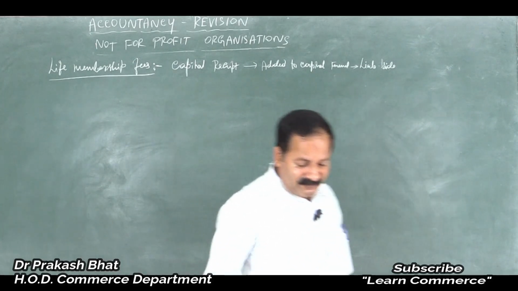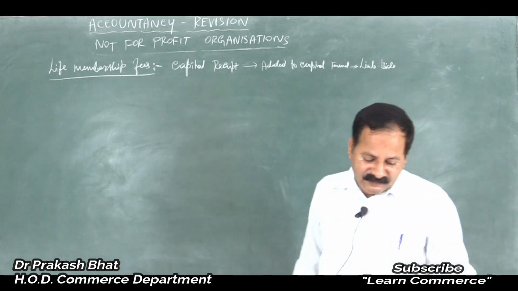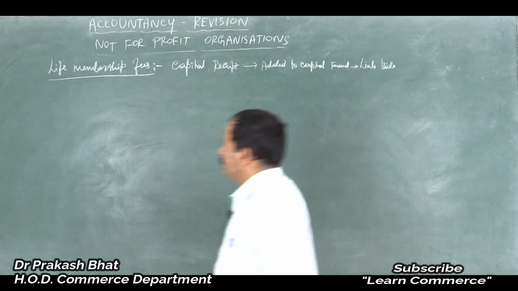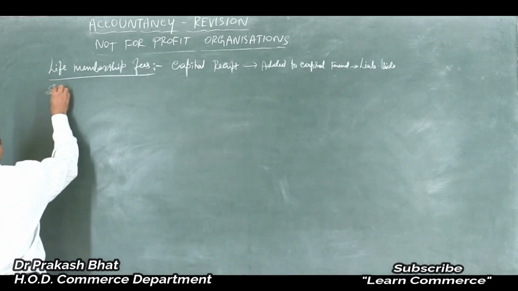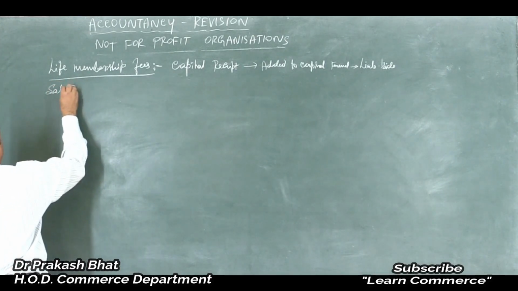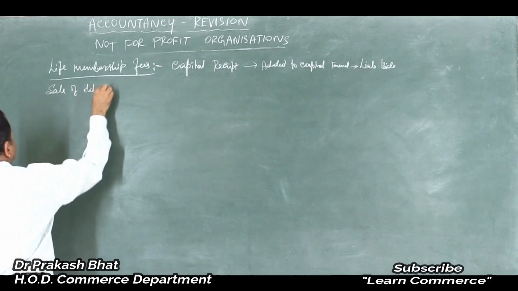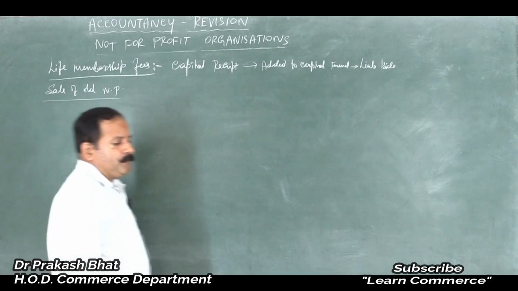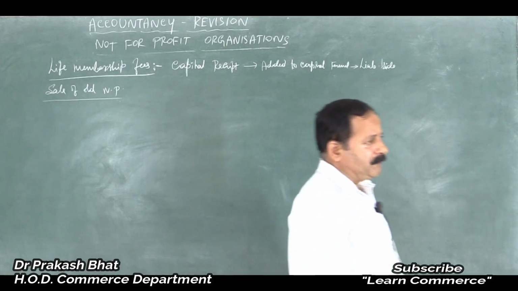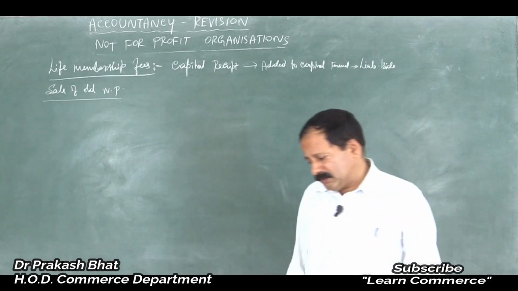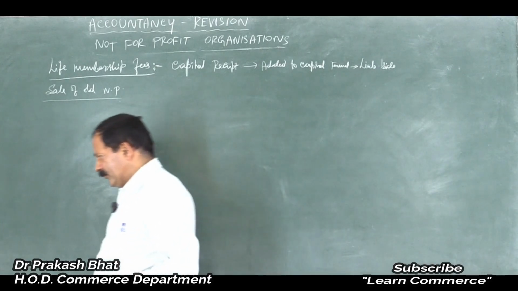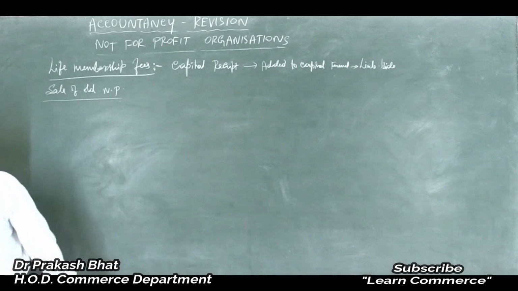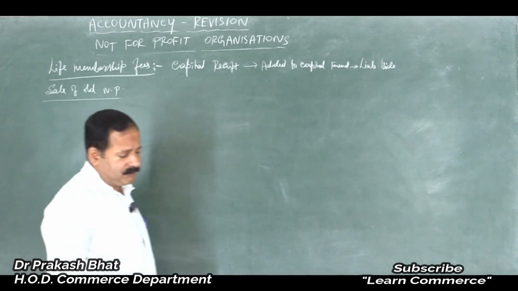Now, the next one is sale of old newspapers. Of course, old newspapers are common in a not for profit organization, because they purchase different magazines, journals and so on, if it is a library.